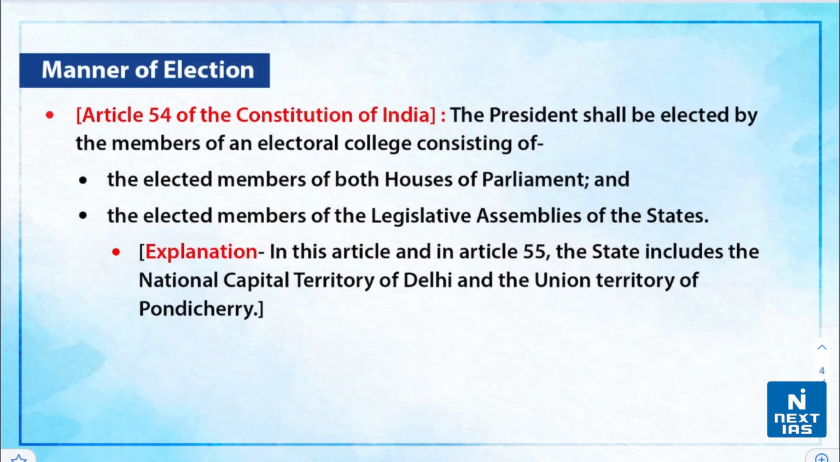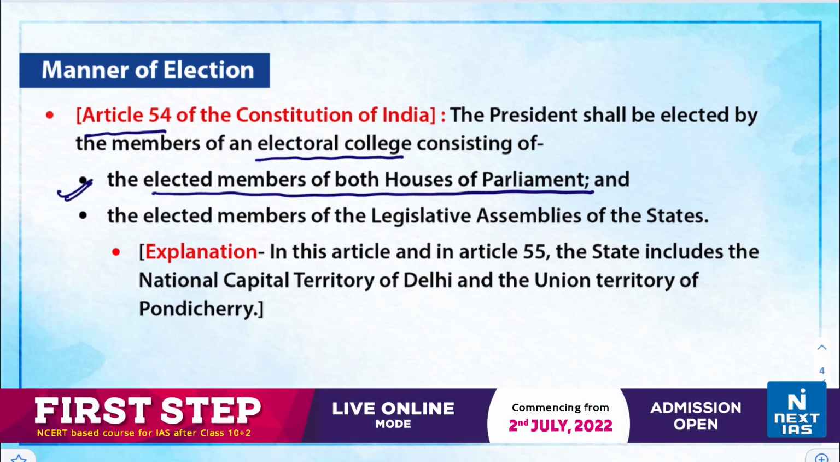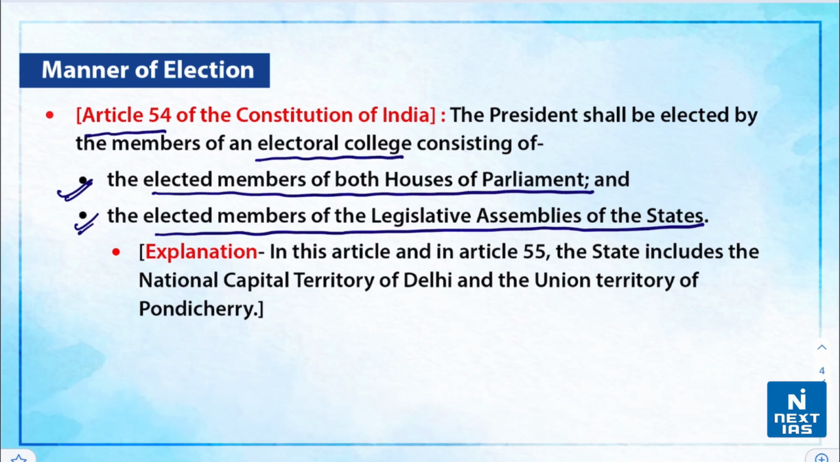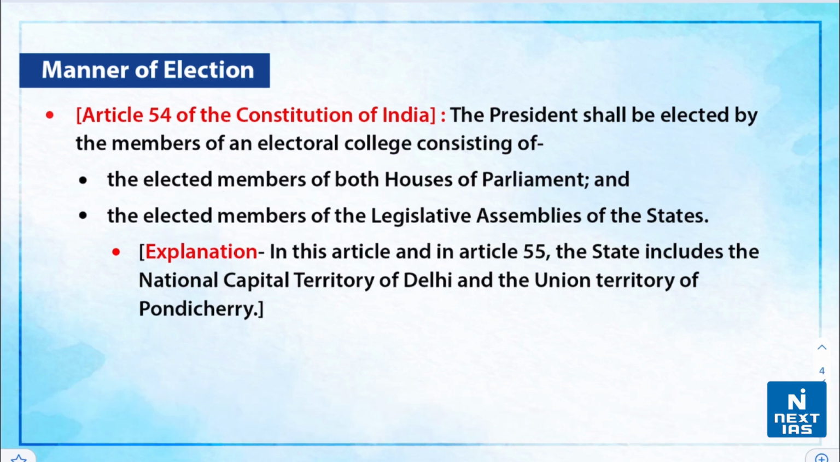Now let us understand the manner of election of the President. First of all, Article 54 talks about the Electoral College. The Electoral College consists of the elected members of both houses of Parliament, Lok Sabha as well as Rajya Sabha. But there is one catch: the nominated members of Lok Sabha and Rajya Sabha are not part of this. And second, the elected members of legislative councils of states are not part of the Electoral College. For the current scenario, the elected members of both houses of Parliament collectively are 776.